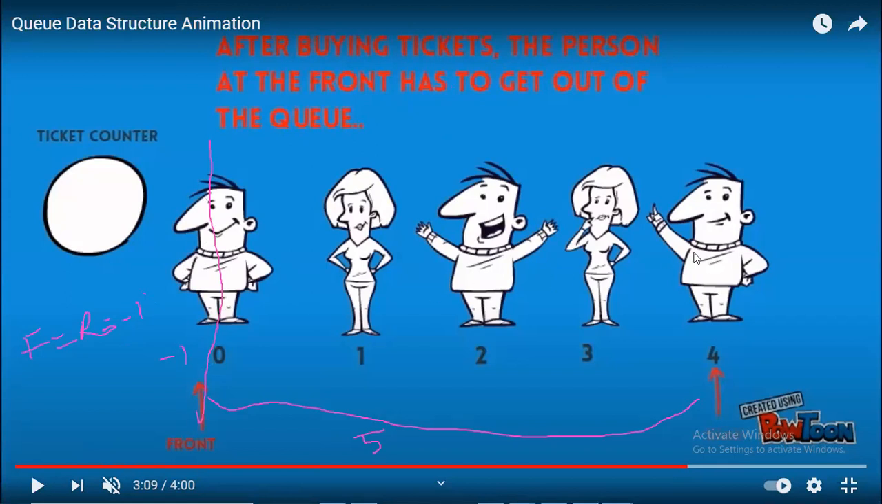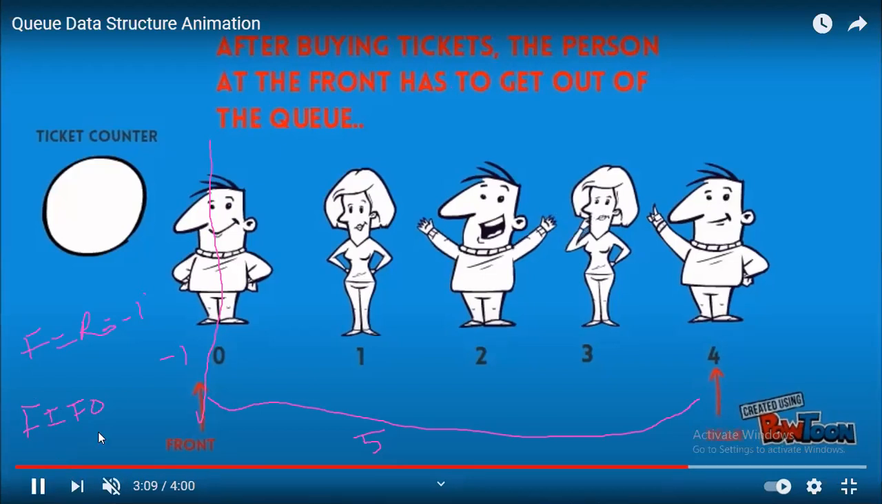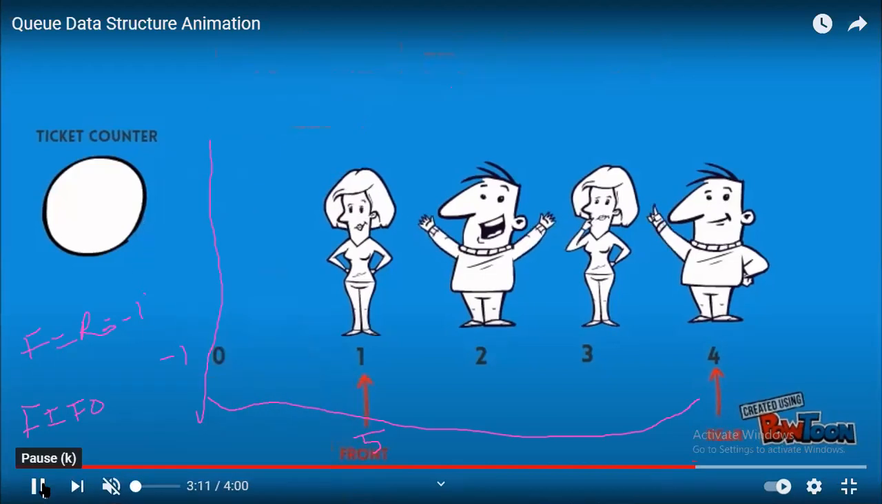Now the queue is filled. Now, first in first out. In that way we have to get out of this queue. That is first in first out. The first person who has entered has to get out of the queue first. How will he get out? So this is the person, he will get out.